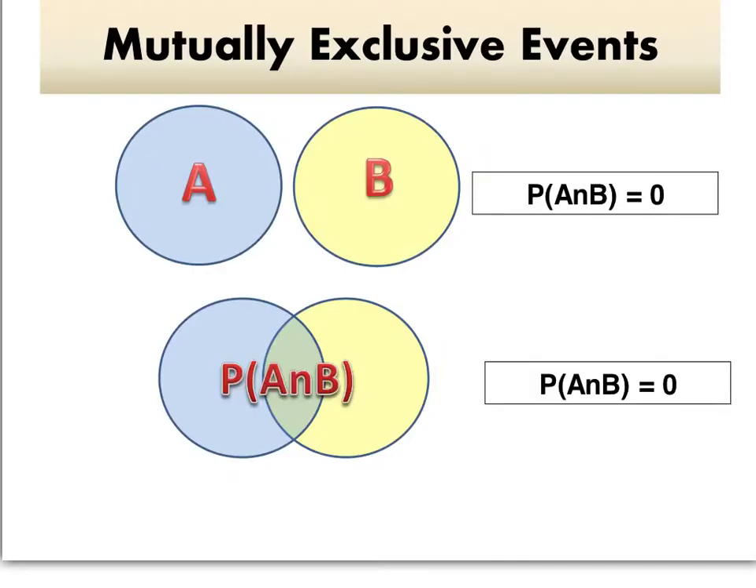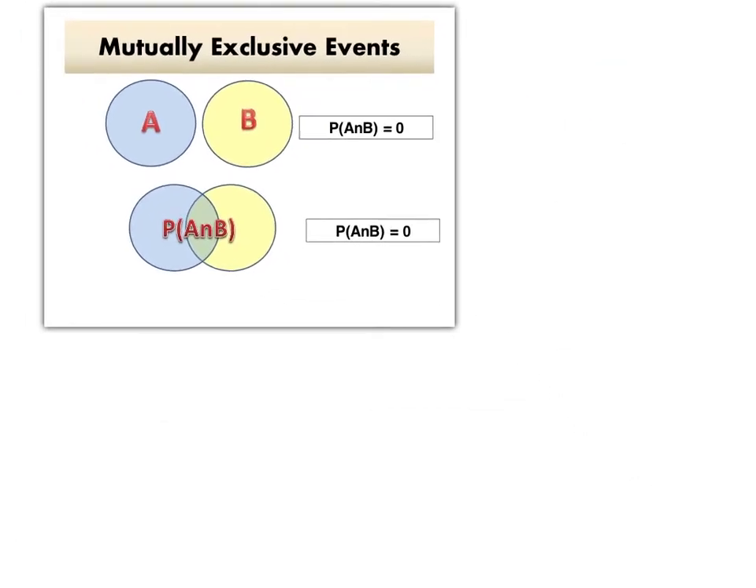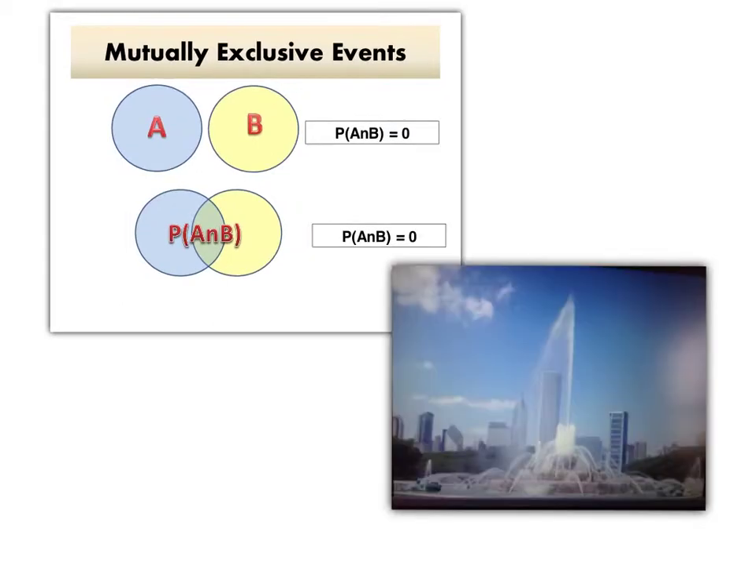The next definition is mutually exclusive events. Mutually exclusive events are events that exclude each other. So if A occurs, B cannot occur as an event. Here's an example for you.